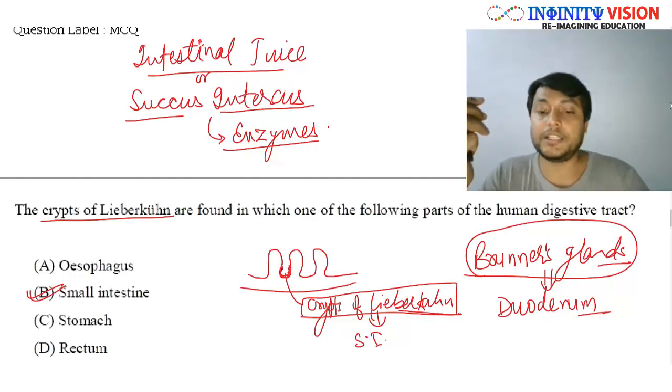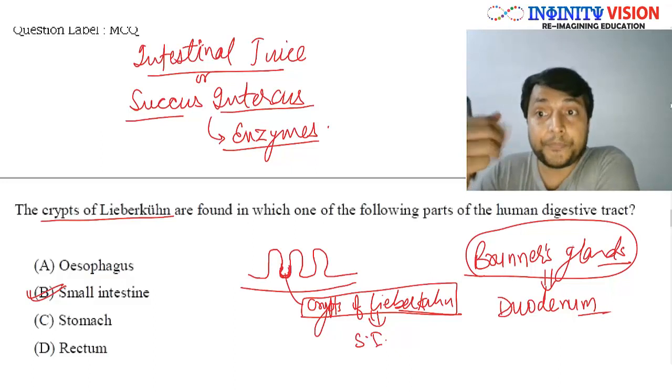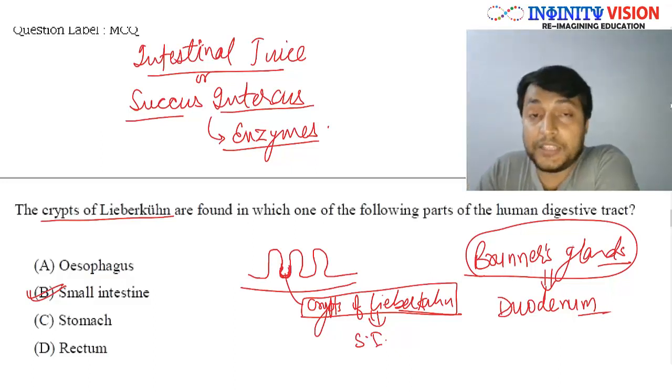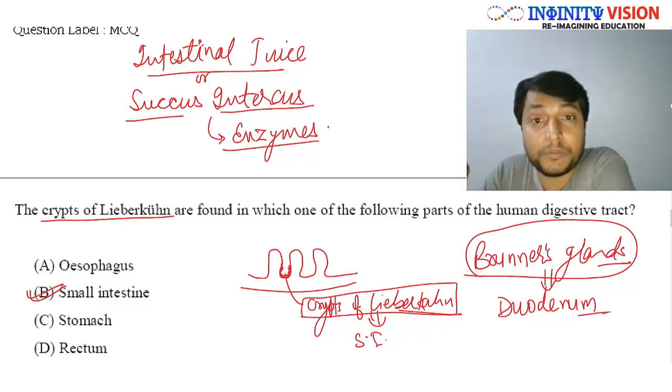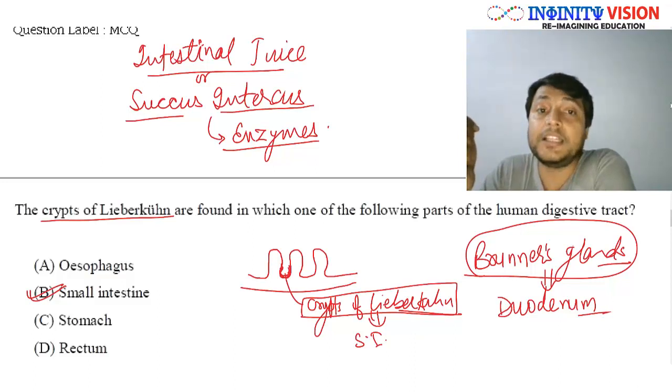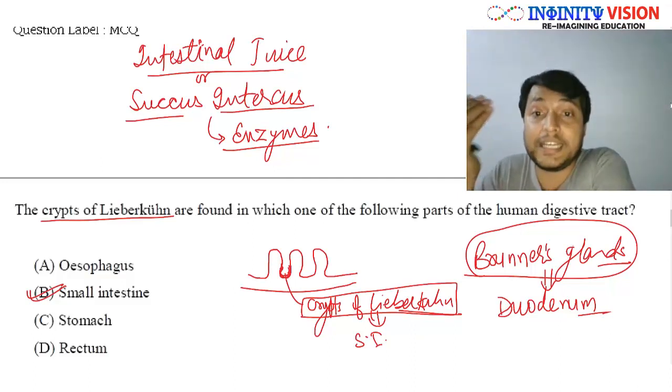It contains intestinal proteases for the digestion of oligopeptides, or dipeptides, which are broken down parts of proteins. Then it contains intestinal lipases for the digestion of lipids or fats, and it also contains intestinal nucleases for the final digestion of nucleic acids.